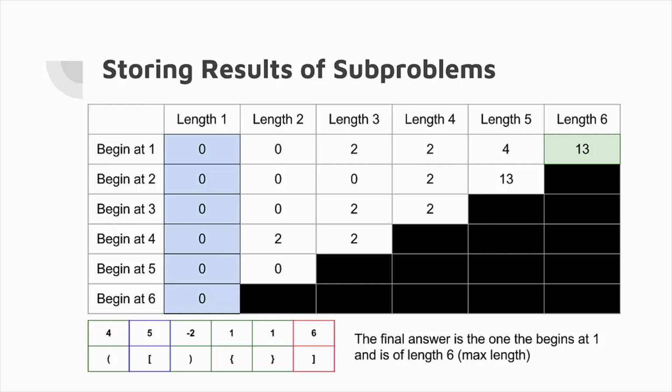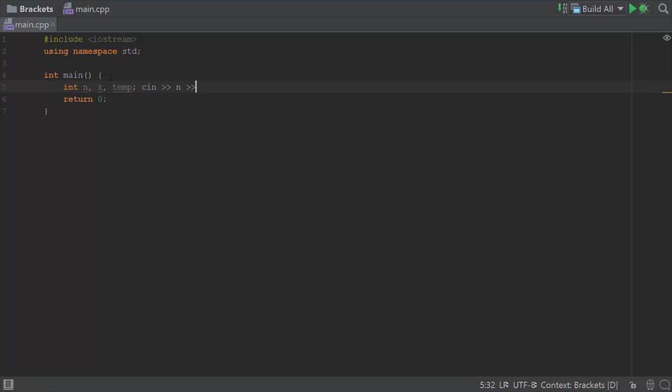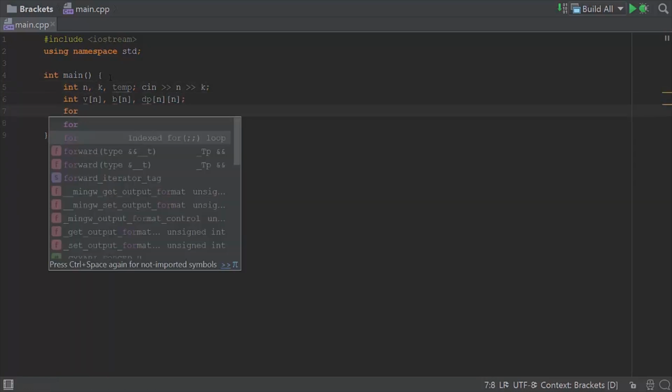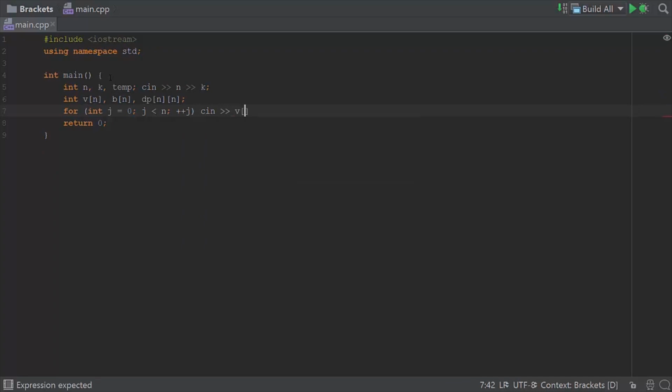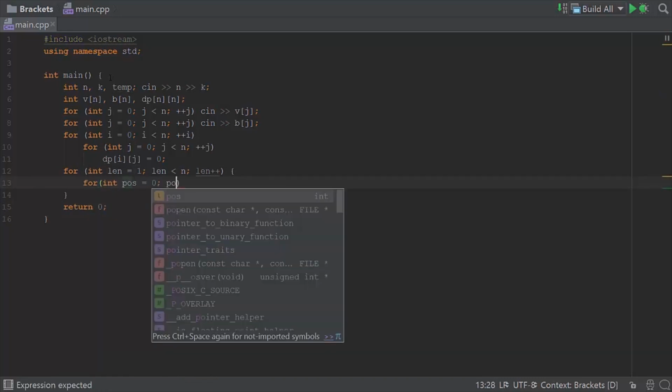Now we are going to move on to writing a program. So here is a quick code walkthrough. First, we are going to start off by declaring two arrays, V and B, which will store the values and the brackets respectively. We are going to take the inputs, and then we are going to declare a memorization array, dp, of size n by n. Now let's set all of the elements of this array to 0 and move on to the crux of our algorithm. We are going to loop through all of the lengths less than n and all of the valid starting positions for each length, which is all the way from 0 to n minus the length.